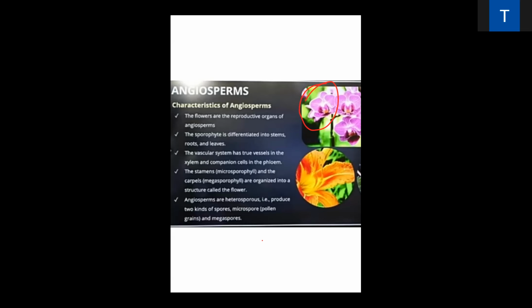The sporophyte is the main plant body. Flowers are the main reproductive organ of the angiosperm, and the sporophyte is differentiated into stem, root, and leaves. What is the meaning of differentiated here? Differentiated means a group of similar cells makes a specialized organ system.